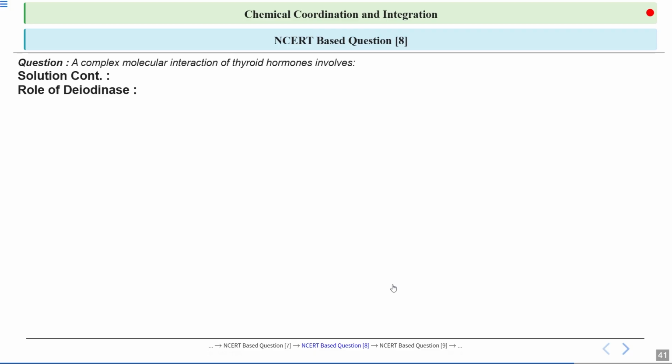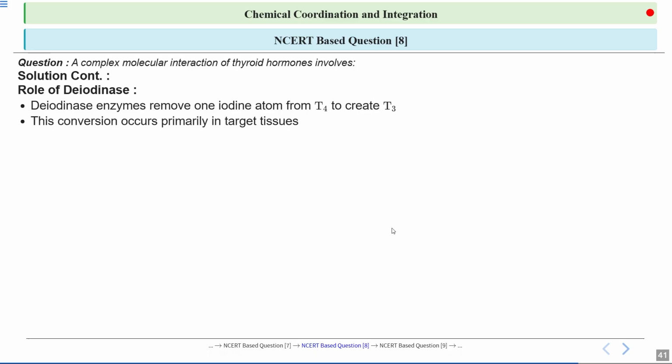Let's talk about the role of deiodinase. We know that thyroid hormones are regulated by the enzyme called deiodinase, which converts the inactive hormone T4 into the active form T3 by removing one iodine atom. So this process increases the potency of T3, enhancing its metabolic effects in the body.